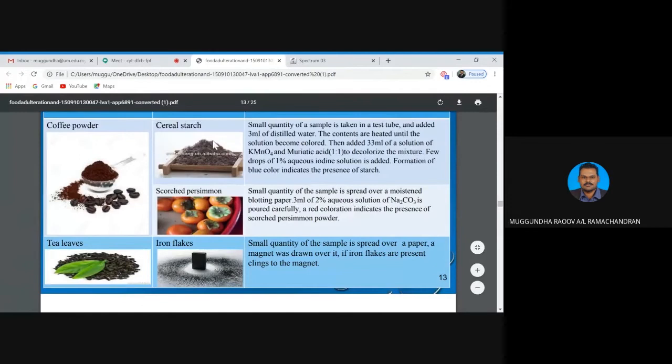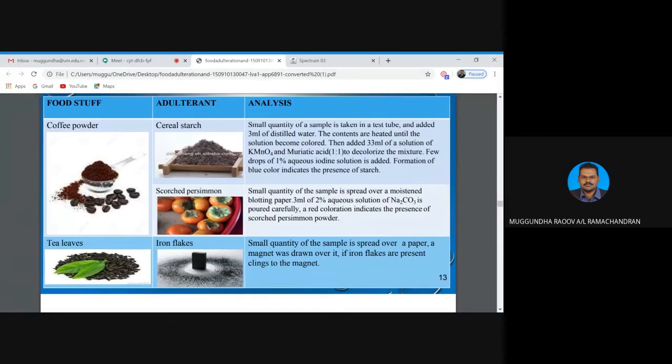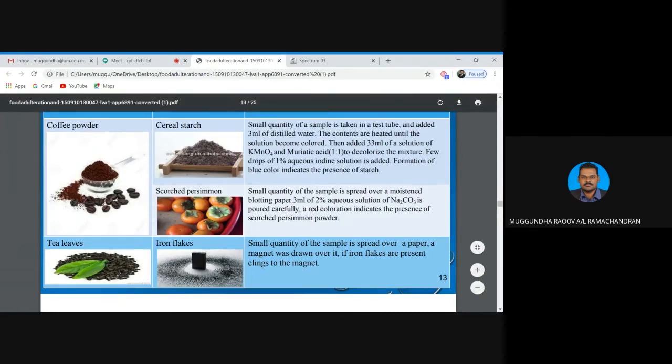How to do this test? A small quantity of the coffee powder is taken into a test tube and 3 ml of distilled water is added. The contents are heated until the solution becomes colored. Then 3 ml of a solution of KMnO4 and muriatic acid is added, which will decolorize the mixture. A few drops of 1% iodine solution will be added. The formation of blue color will indicate the presence of starch in the coffee. So this is another test to identify the impurities in coffee powder.